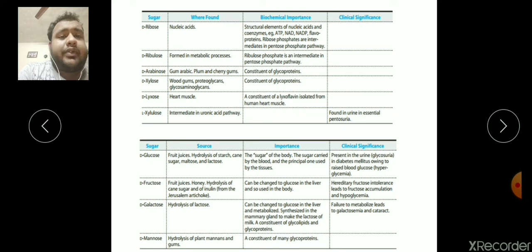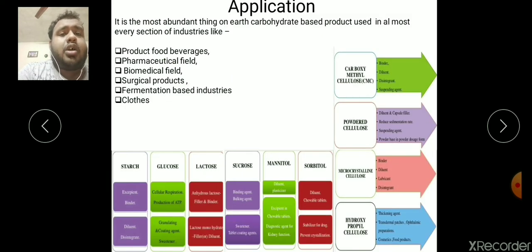Here we are giving a list of important biological pentoses and hexoses, their source, their biological importance, and their clinical significance. Take a look at that. It will be very important for your exam purposes also. Let's go for the applications of carbohydrates.